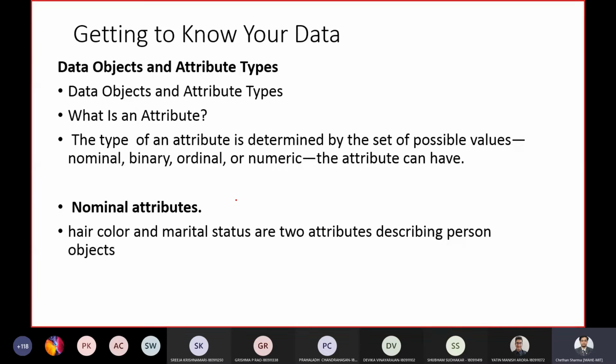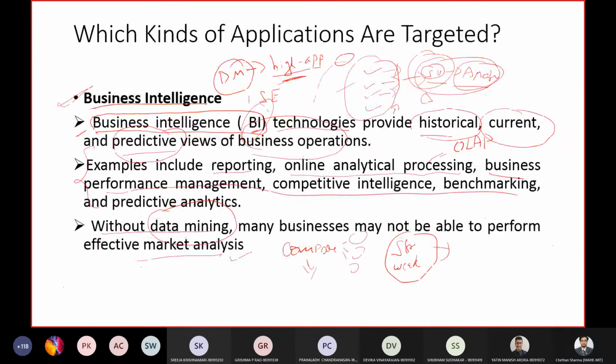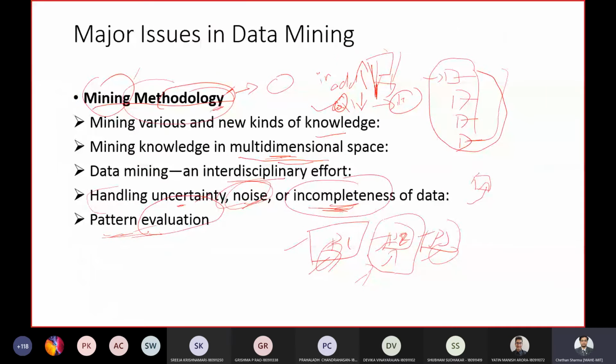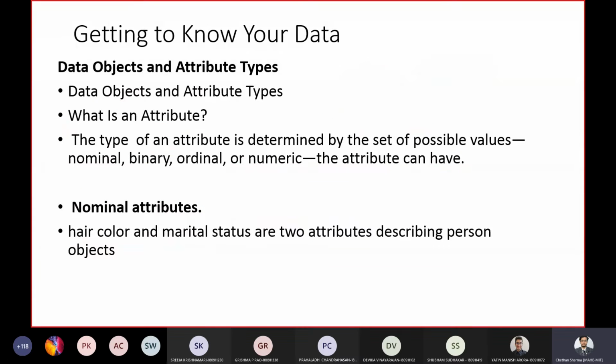So with this, we come to an end of chapter 1. In chapter 1, we studied what a database is, what kinds of technologies are used, what applications could be targeted or used in tandem with data mining, what the major issues in data mining are, the KD process, and what types of data, that is database data, data warehouse data, and traditional transaction database. These are the things we studied in chapter 1.